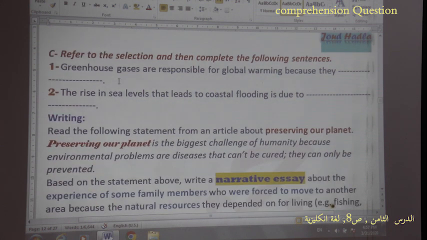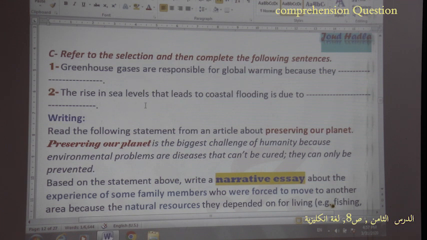Now C, refer to the selection and then complete the following sentences. Pay attention here. You need to complete these sentences with correct information from the text. So greenhouse gases are responsible for global warming because... They lead to global warming. Why? Ask yourself this question, why? And try to fill in the space with correct information using your own form or style.